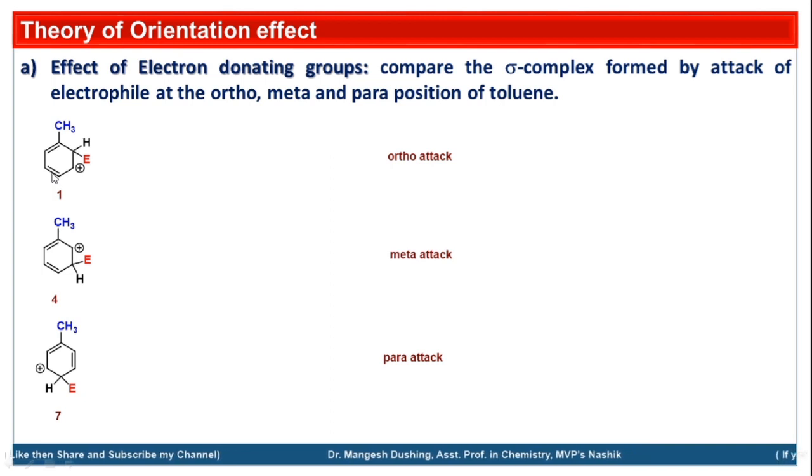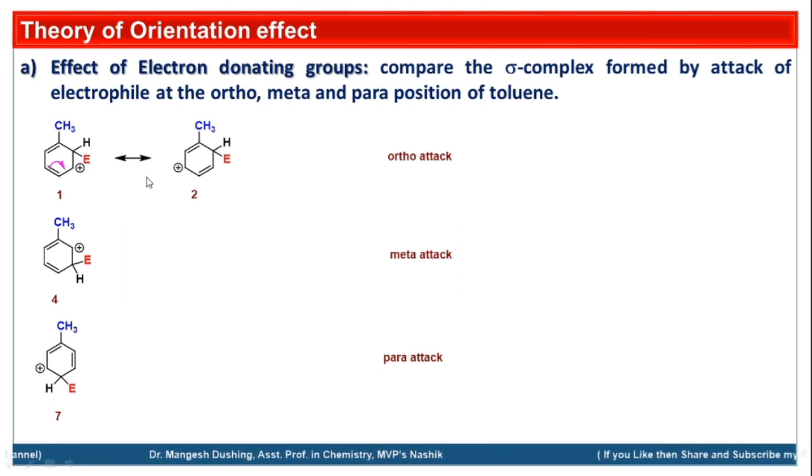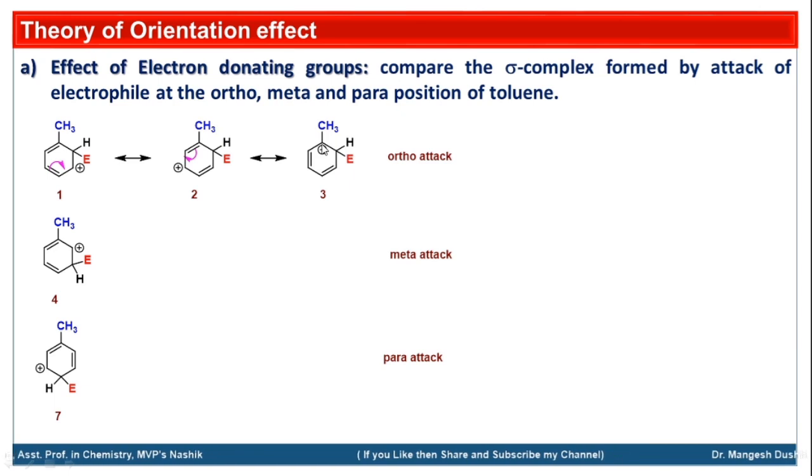So we can show the resonance effect like this, because this pi bond is in conjugation with this carbocation, so we'll get this second carbocation. Similarly, this pi bond is also in conjugation with this carbocation and we will get this third carbocation. Similar is the case for this meta substitution also. This sigma complex is also stabilized by this resonance because this pi bond is in conjugation. So this pi bond goes over here. This positive charge will be neutralized. A positive charge generates over here. See here.